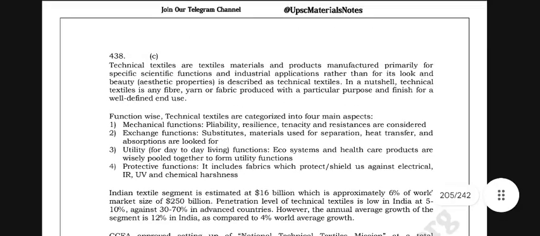Okay, next we have technical textiles: textile materials and products manufactured primarily for specific scientific functions and industrial applications rather than for their look and beauty. Aesthetic properties are not the focus. This is described as technical textiles in a nutshell.